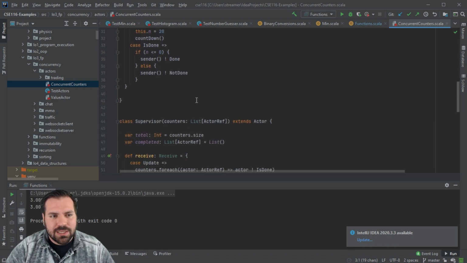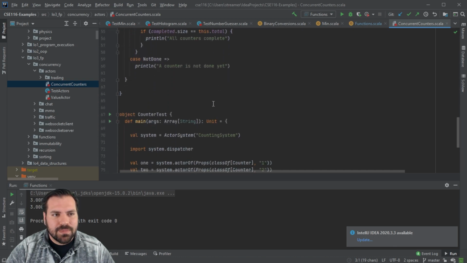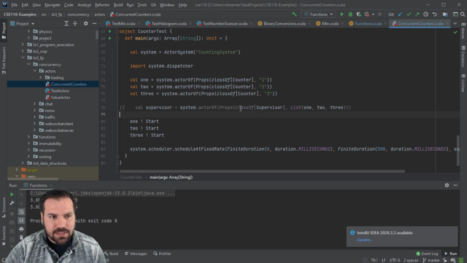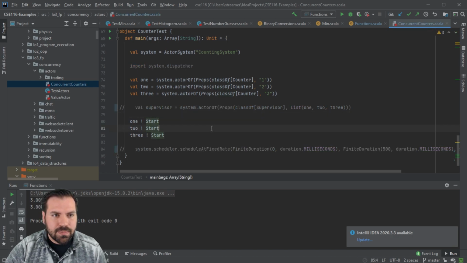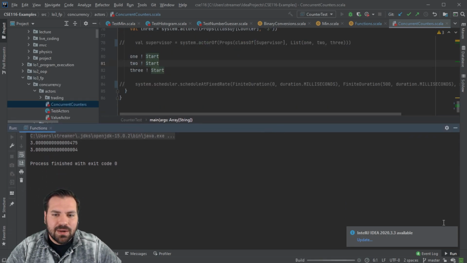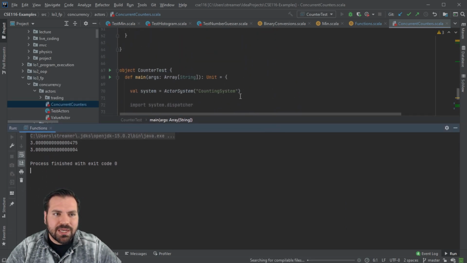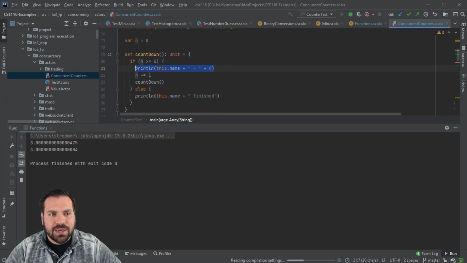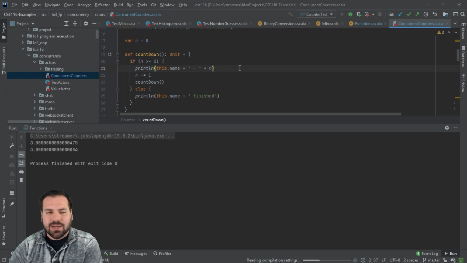Same code we saw in the slides. Let me get rid of this part. And this is the same stuff we saw in the slide. So what we want to do is run this thing and see what we actually got. Remember, each counter is going to print its name, 1, 2, or 3, and the current value of n as it's counting down. So let's take a look at this.